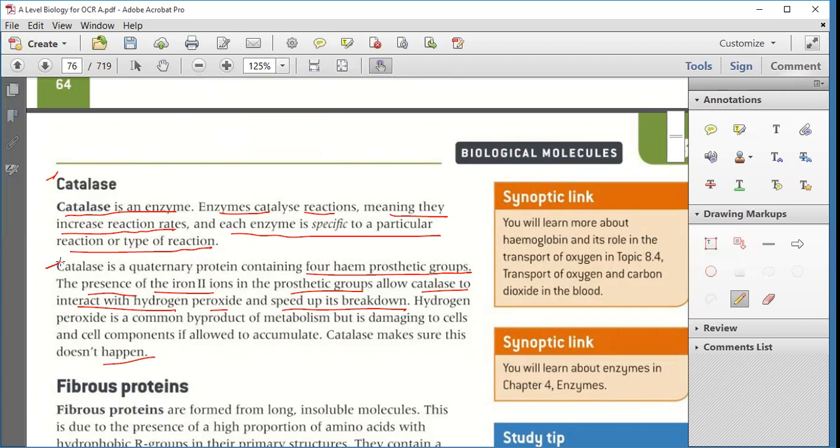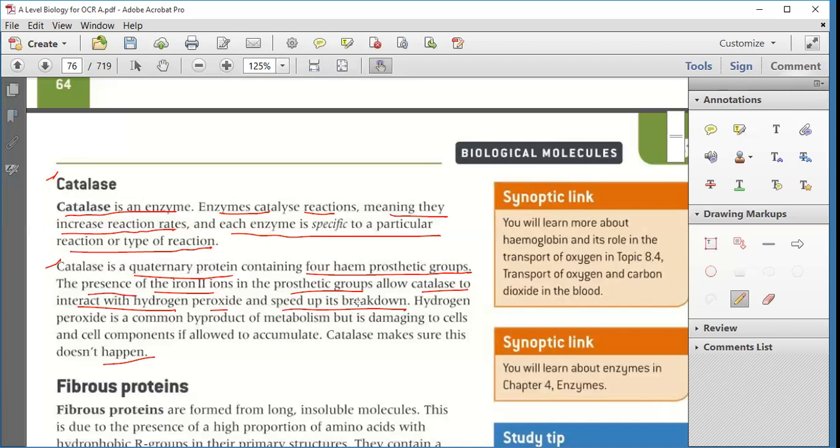Okay. Now catalase is a quaternary protein. Quaternary protein means it has 4 haem prosthetic groups. And because of the presence of iron 2 ion in the prosthetic group, it allows catalase to interact with the hydrogen peroxide and speed up its breakdown. So what does catalase do? It speeds up the breakdown of the hydrogen peroxide.